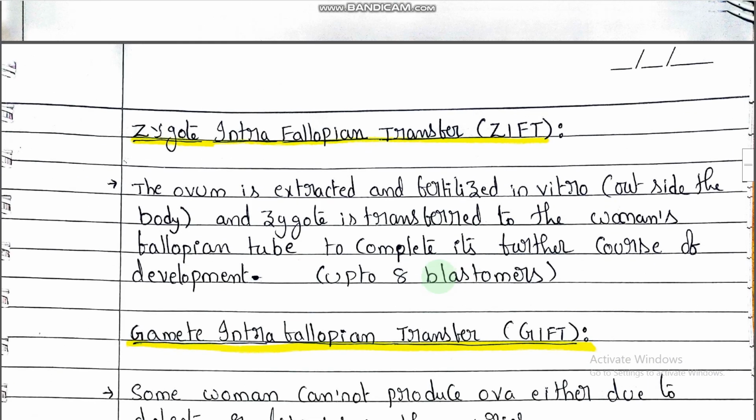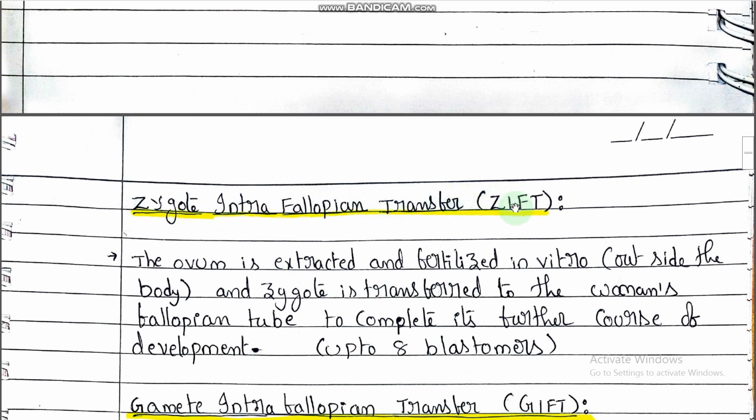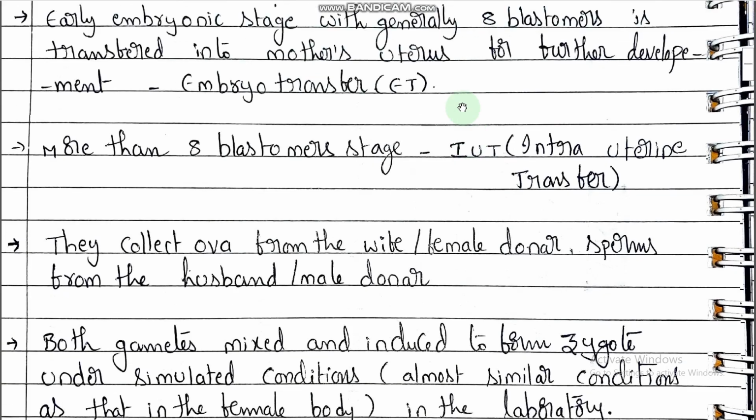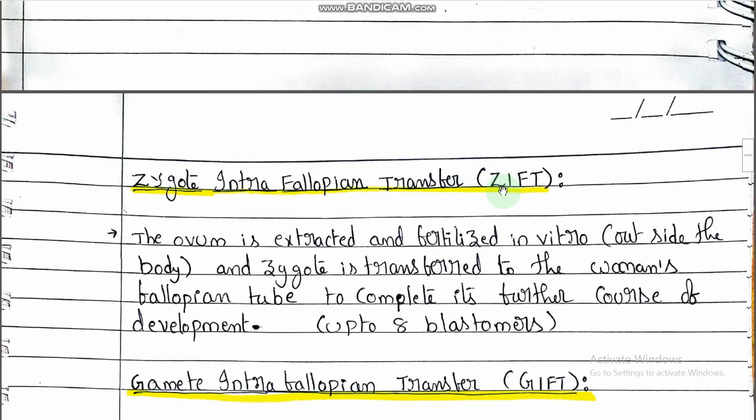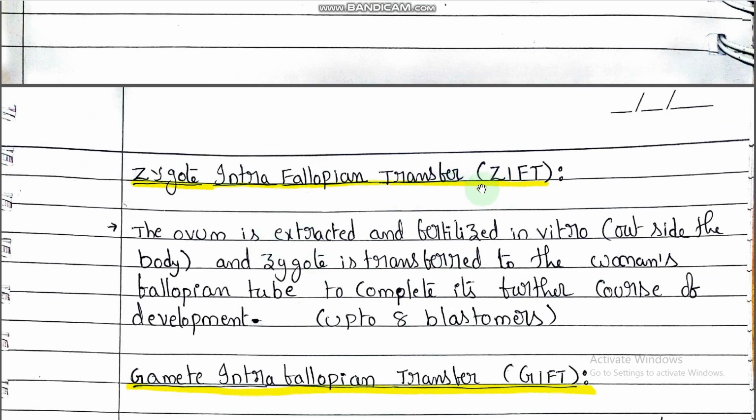And the next procedure, zygote intra-fallopian transfer. This is also one of the techniques in IVF only. This is also the test tube baby program only. We discussed embryo transfer, ET. Embryo transfer is below 8 blastomeres. Above 8 blastomeres, more than 8 blastomeres, is IUT. So zygote intrafallopian transfer is also one of the techniques of IVF. Just go through the name and you can easily understand.